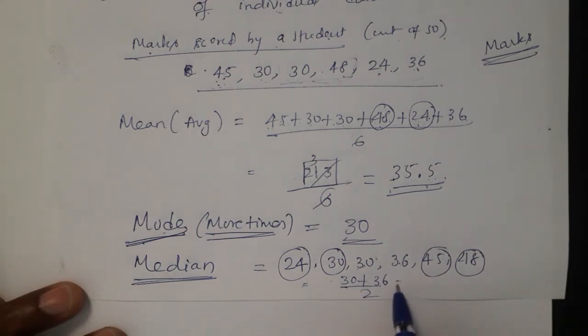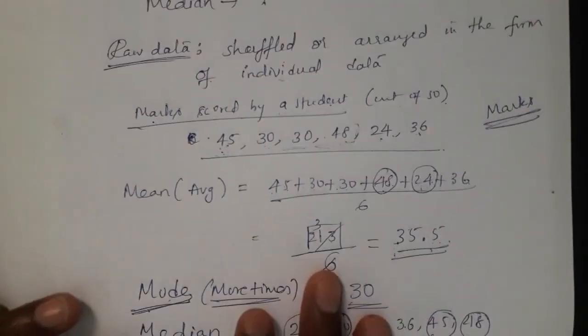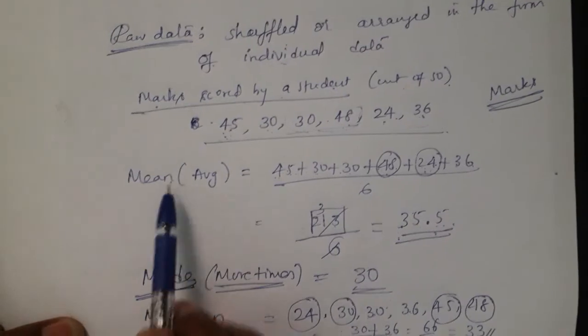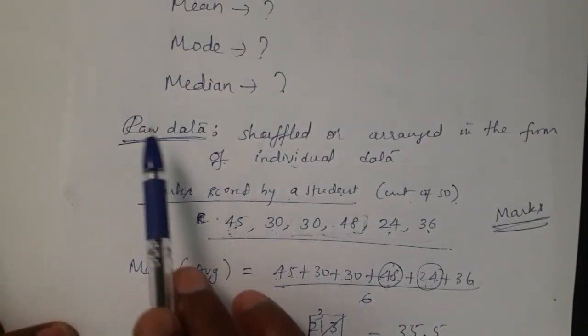30 and 36, it is 66 divided by 2, we will get 33. 33 is the middle value, nothing but the median. So in these three ways we are finding mean, mode and median. These three steps we are following in raw data.